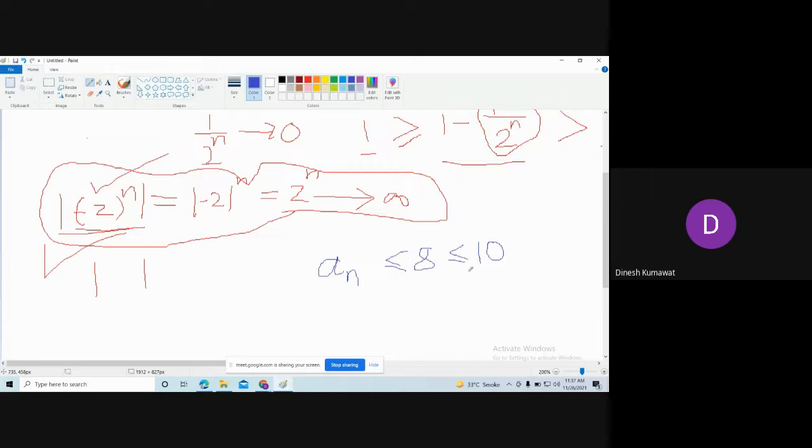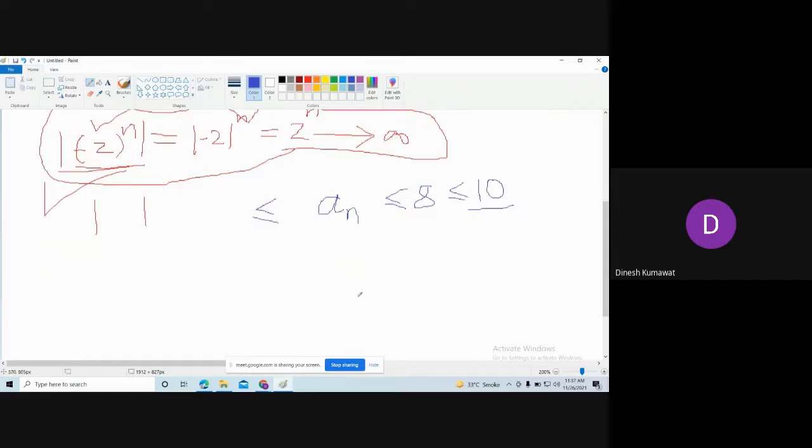So if on the right hand side I have 10, then on the left hand side what should I get? So that I can say that mod of an is less than or equal to 10 and greater than or equal to -10. Okay, so using the property of real numbers we can say that this number is less than or equal to 10 for all n.